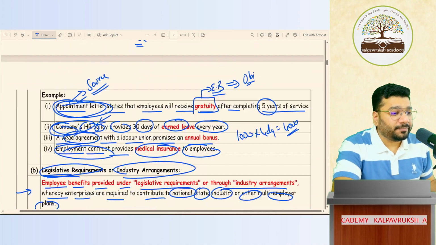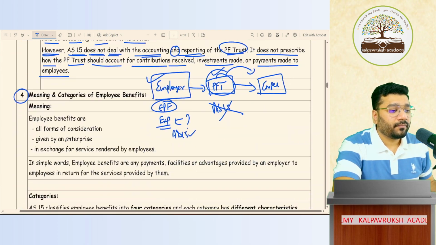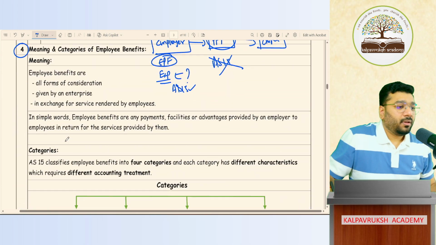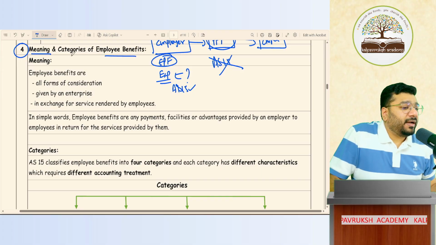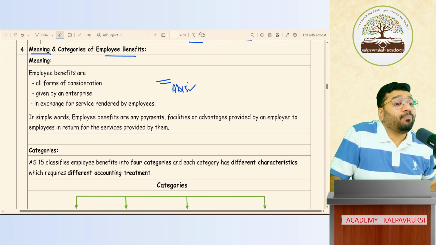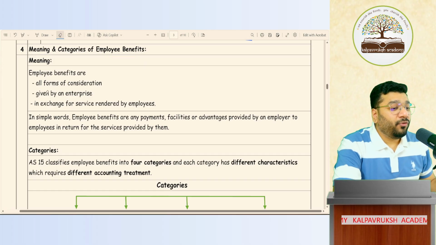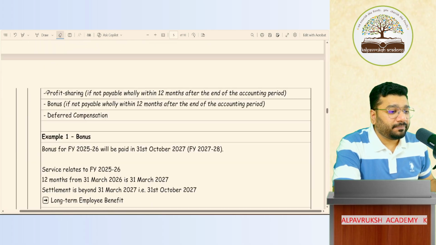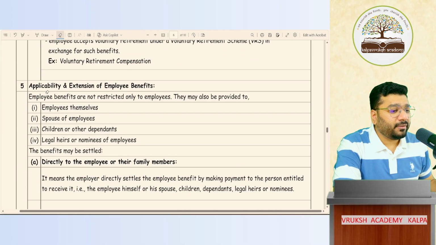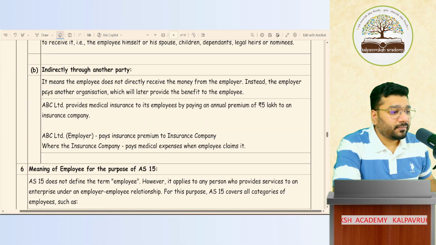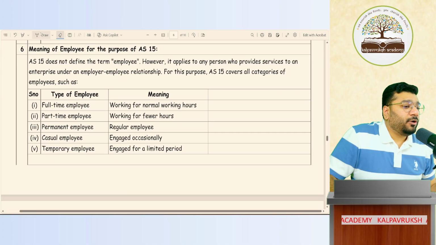Can I go to the fourth point? Meaning of employee benefit and categories of employee benefit. Meaning of employee benefit. Before that, can I finish the small topic and come? This is a very small topic. First, I'll do point number 6.